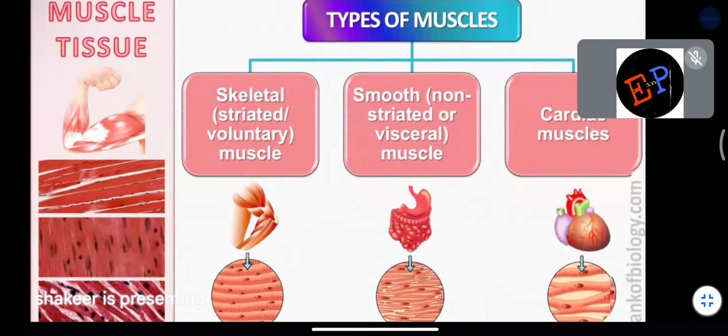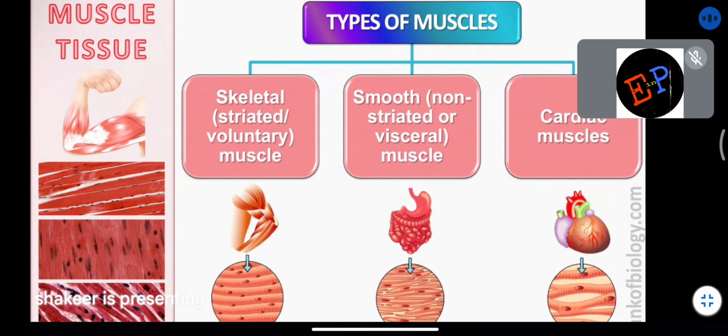Okay. Then types of muscles. Muscles, or muscle tissues or muscle cells, we can divide into three types. One is skeletal muscle, which is also called striated voluntary muscle. What is meant by striated? So write down here. Striated means what?